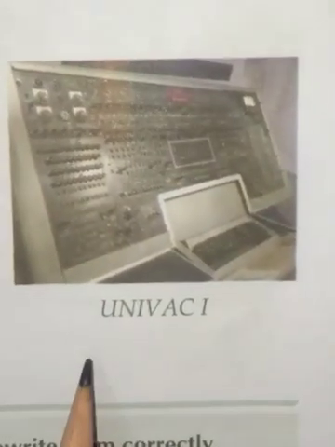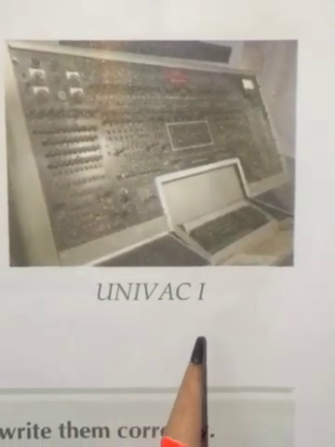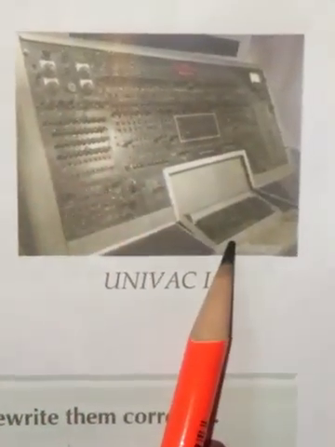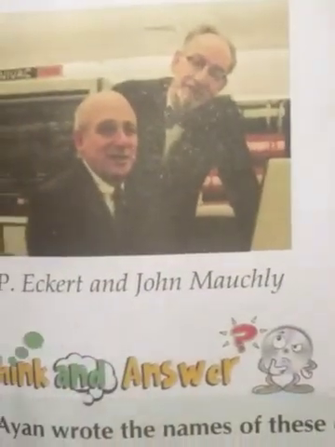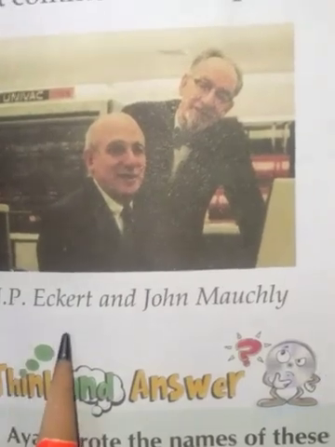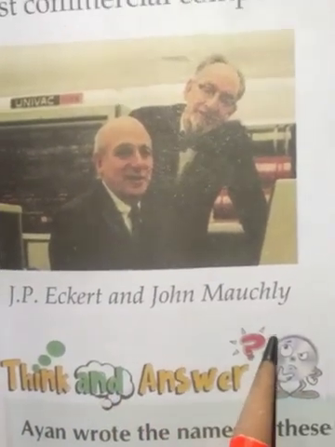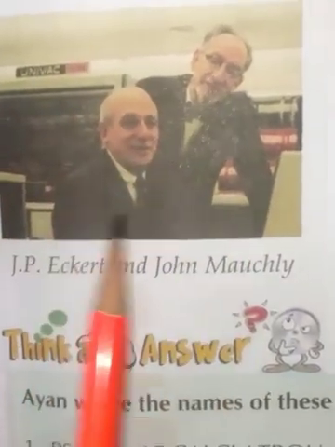See the picture of UNIVAC I. This is a picture. And this is a picture of J. P. Eckert and John Mauchly. See the children, see the picture.